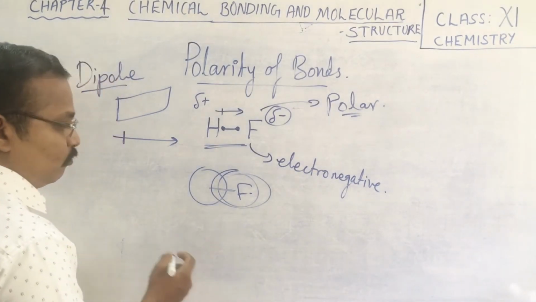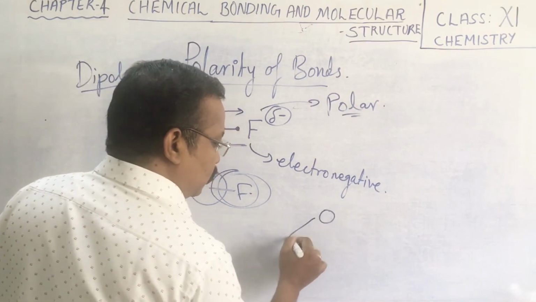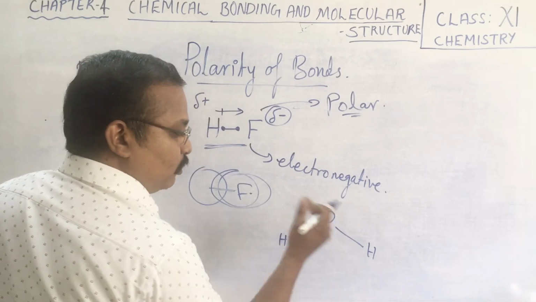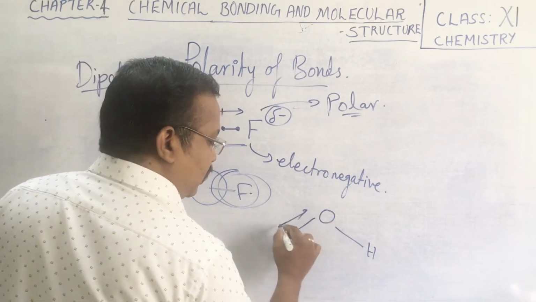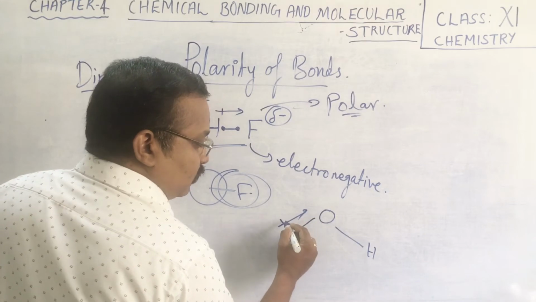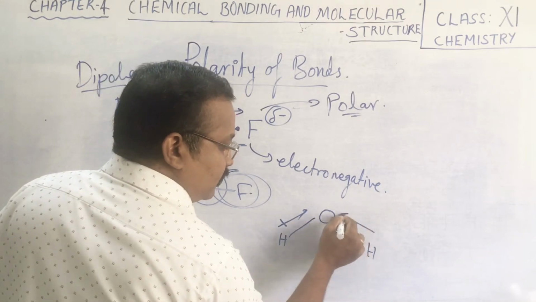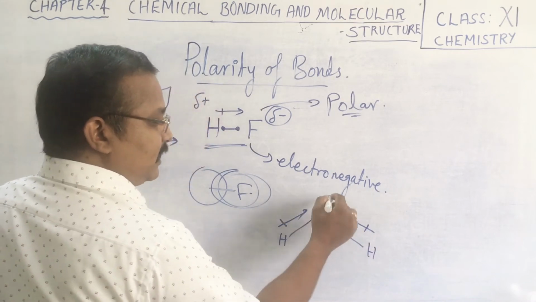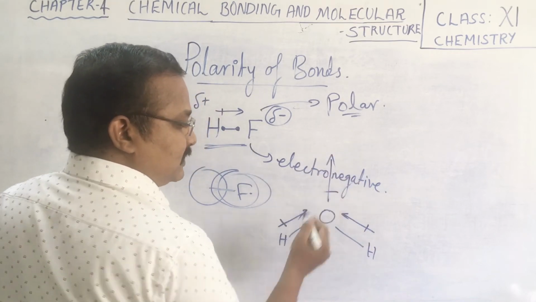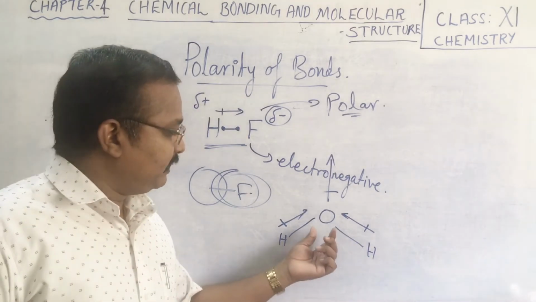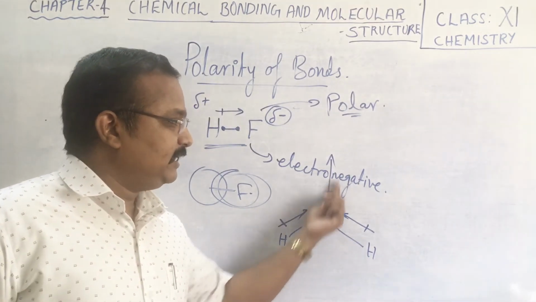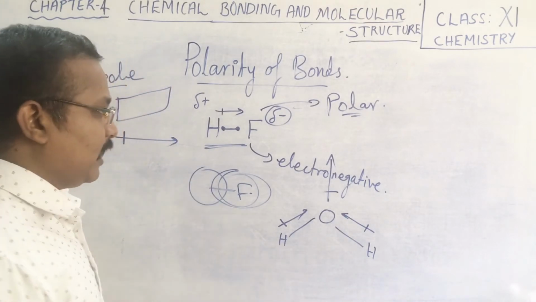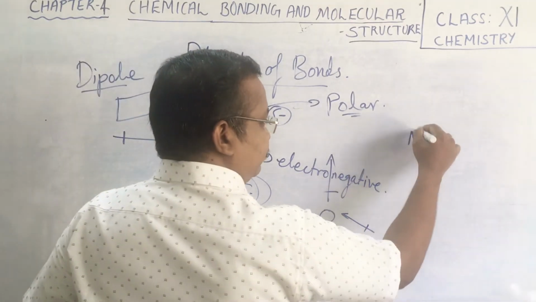In case of the water molecule H2O, oxygen is more electronegative as compared to both hydrogens. So the electron cloud tends to move towards oxygen, and the resultant dipole moment will be towards this side. Now consider another molecule like NH3.